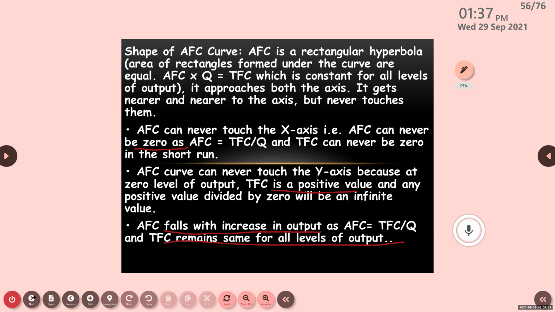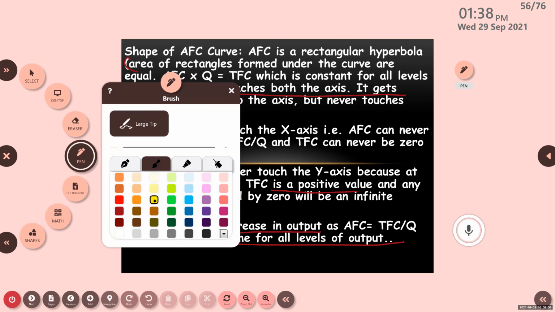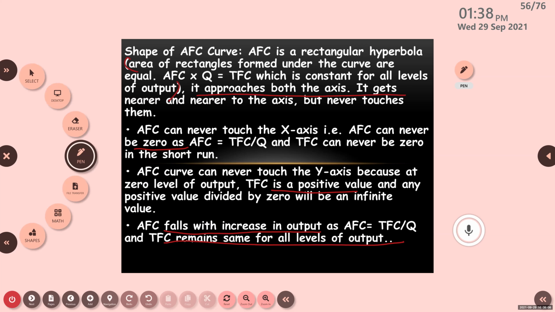The area of rectangles formed under the curve is equal. You need not say that, it is just for your explanation. This is an important point. What is that? It approaches both the axes. It gets nearer and nearer to the axis, but it doesn't touch them. Yes, it never touches them.